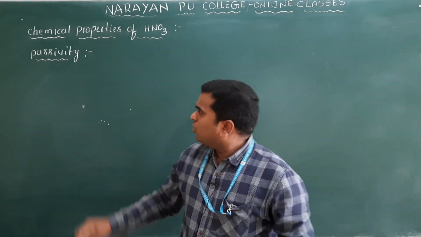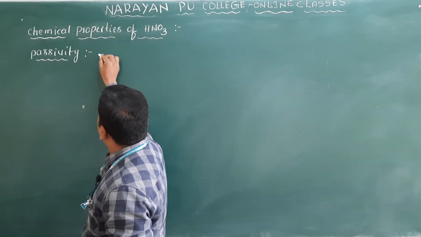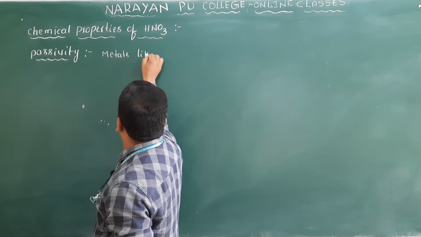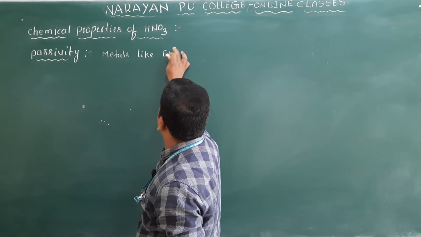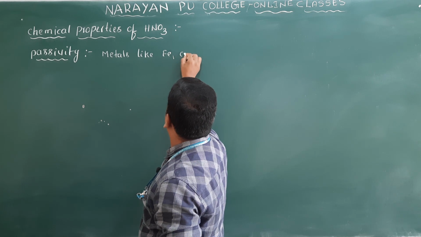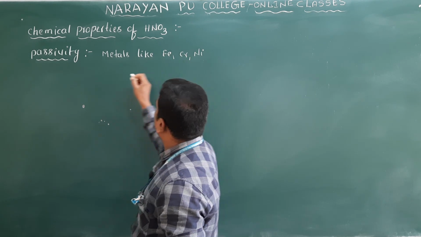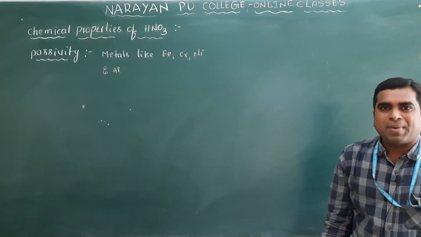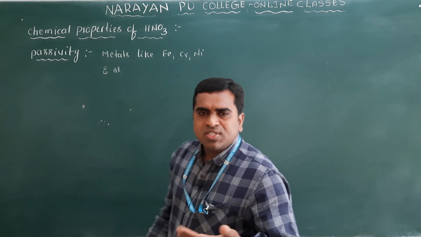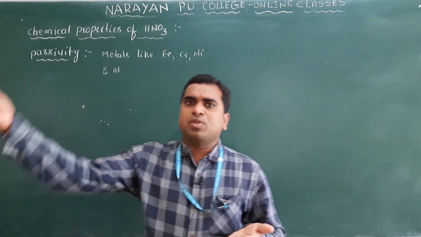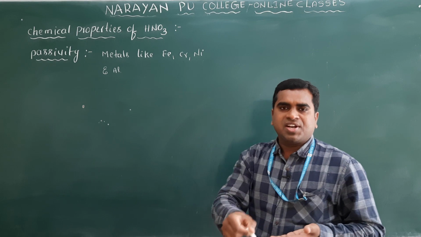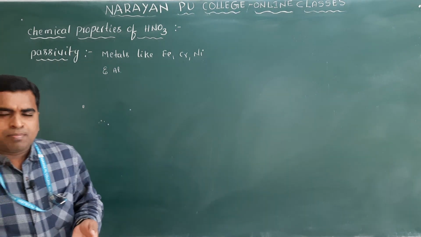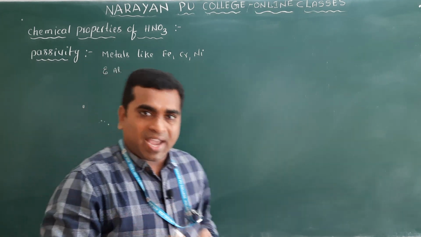Clear? Metals like iron, chromium, nickel and aluminum, mainly these metals will show passivity. Passivity means they lose their reactivity. When you dip those metals into concentrated HNO3, they become passive. Passive means losing their normal activity.